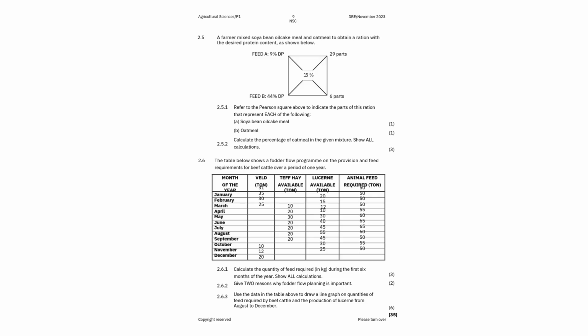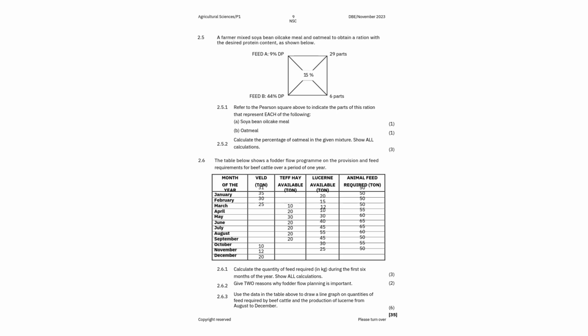The other question, question 2.5: a farmer mixed soya bean oil cake meal and oatmeal to obtain a ration with the desired protein content as shown below. So this is a Pearson square. I have an explanation of the Pearson square.